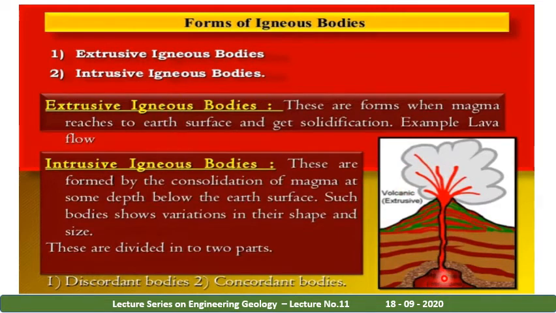When this magma crystallizes and solidifies below, it is called intrusive. In intrusive we have two types, discordant and concordant. Discordant means which cuts across the rocks and travels. Concordant means which lies parallel with the rocks, horizontally. Discordant means it travels across.